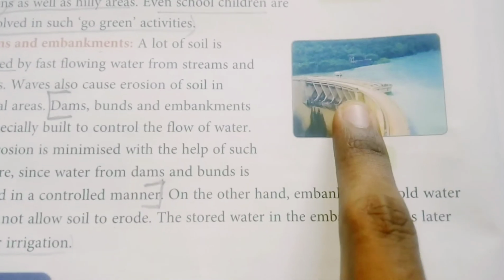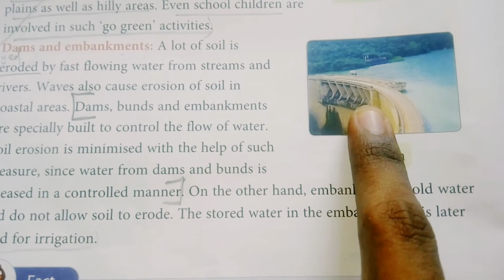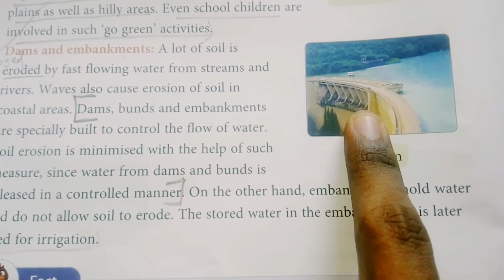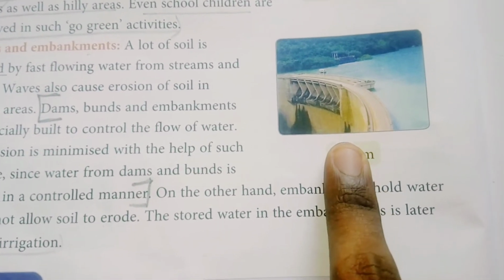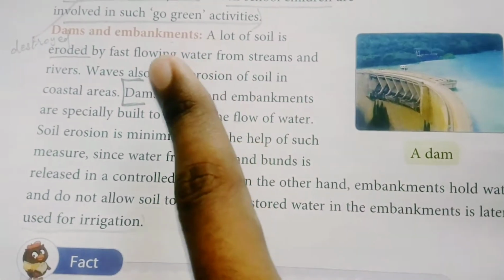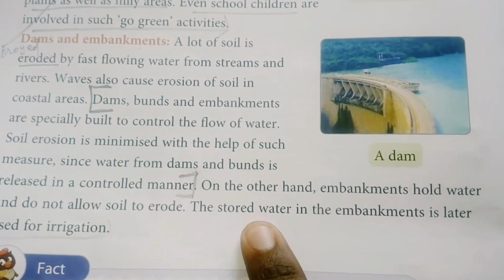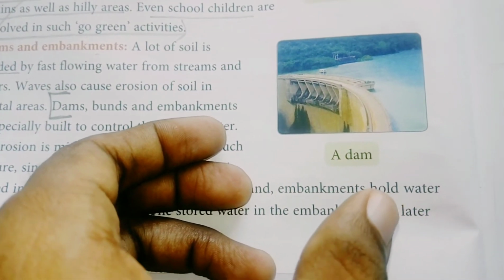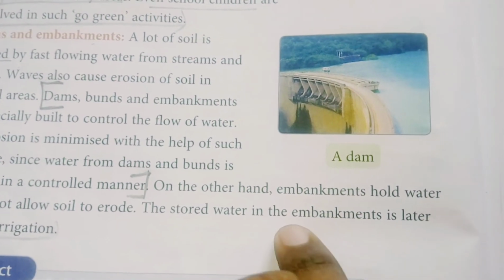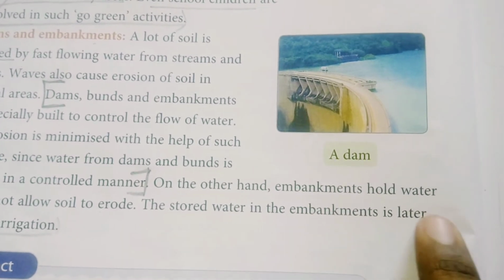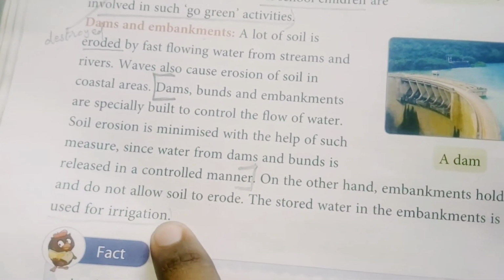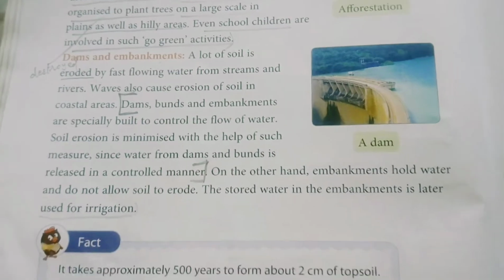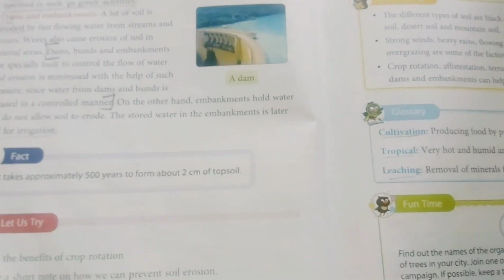Means we can control the soil erosion properly by building the dams and embankments. And later on, the water that remained after the storage, the stored water that remains in the embankments, is later used for what purpose? Irrigation purpose. So this is what we have seen regarding the conservation of soil.